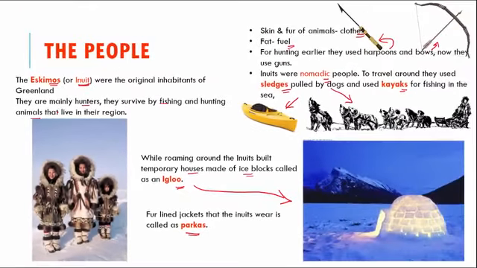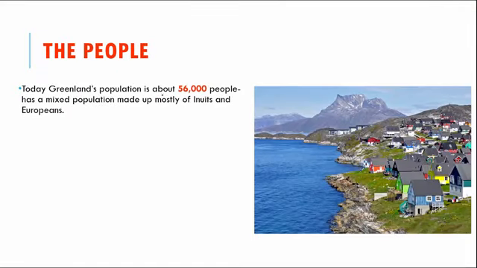Now if we have to talk about how they have settled in, today, Greenland's population is about 56,000 people, a mixed population made up of both Inuits and Europeans. Now, this population of 56,000 people is a lot less when compared to even a small town in India. Even a small town in India will have more population than 56,000 people. So you can see what a small settlement it is.